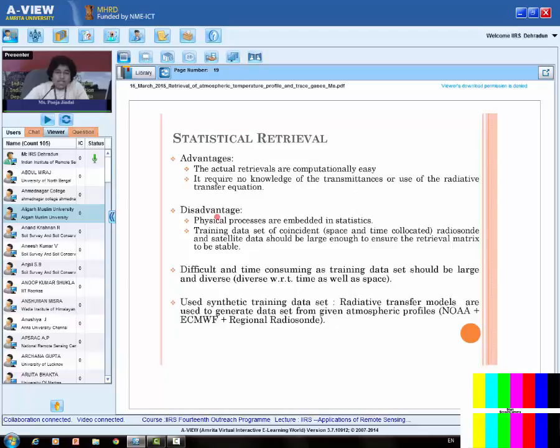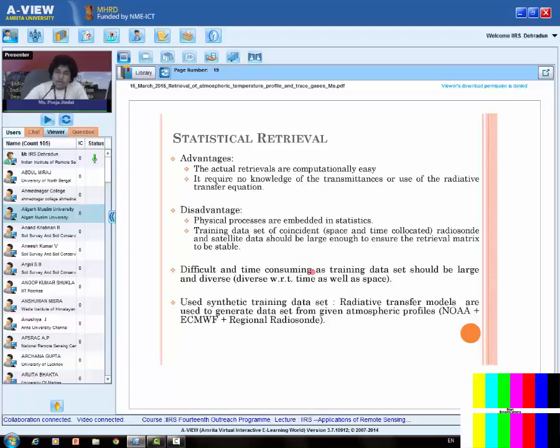Right? Then the disadvantages: physical processes are embedded in the statistics. See, physical processes I have not considered over here, but they are there. They are affecting the retrieval, so it will definitely affect the accuracy of a retrieval. Right? Then another disadvantage is that the training dataset of coincident space and time collocated radiosonde and satellite data should be large enough to ensure the retrieval metrics are stable. And the collection of this dataset is of course difficult and very time consuming.